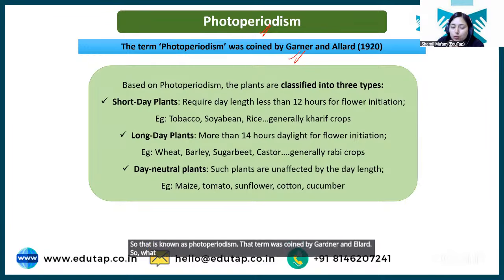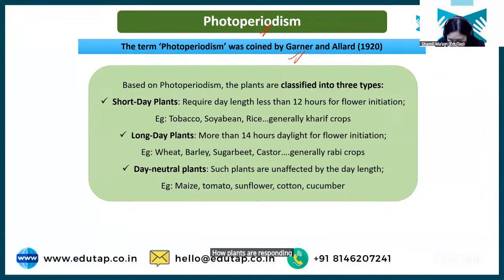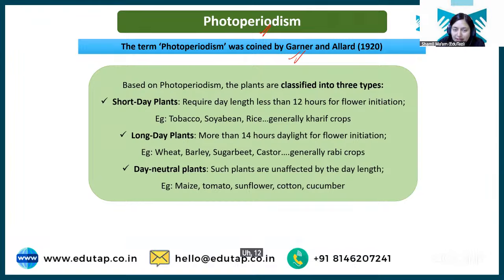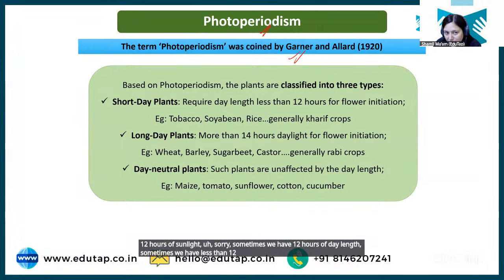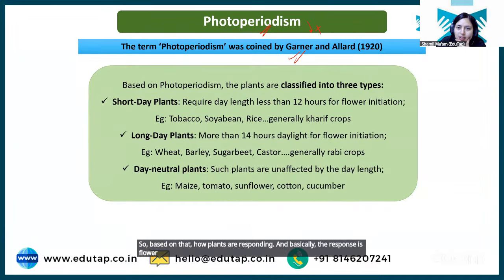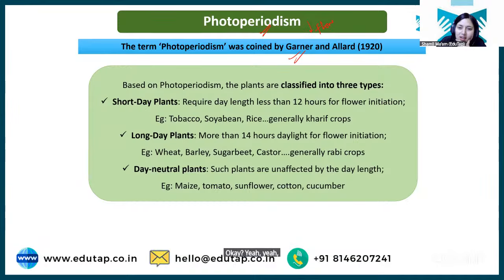So what is photoperiodism? Basically, students, how plants are responding to the duration of sunlight. Sometimes we have 12 hours of day length, sometimes we have less than 12 hours of day length, or more than 12 hours of day length. So based on that, how plants are responding, and basically the response is flower initiation. Remember that basically it is flower initiation.